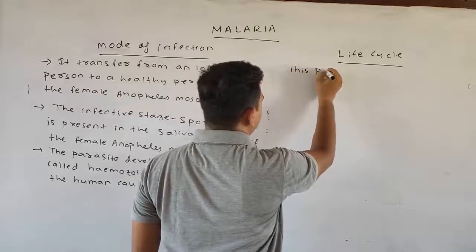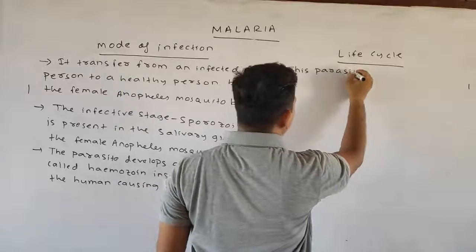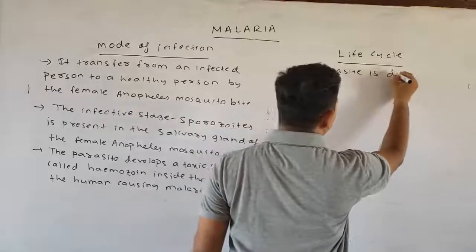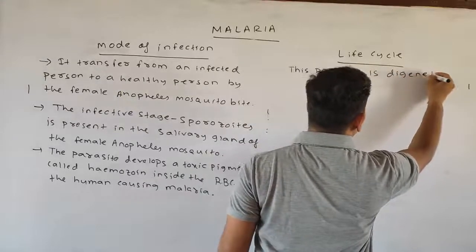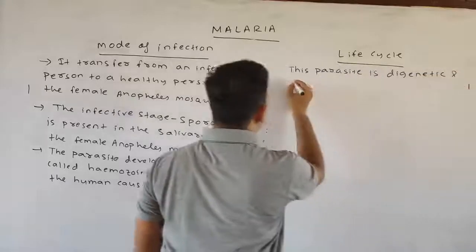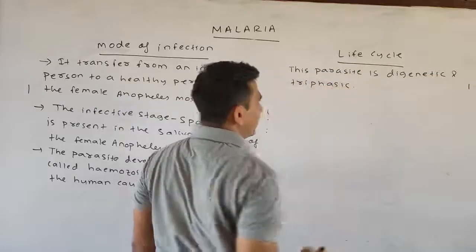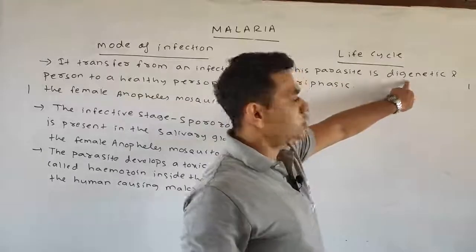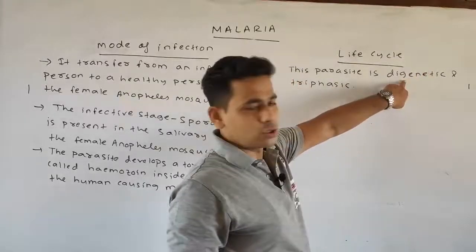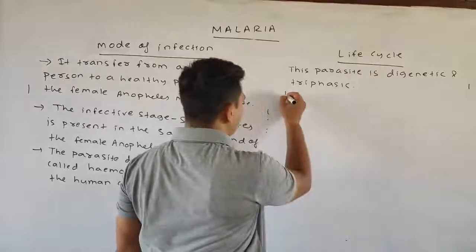This parasite is digenetic and triphasic. Why is it digenetic? Because it requires 2 hosts to complete its life cycle.